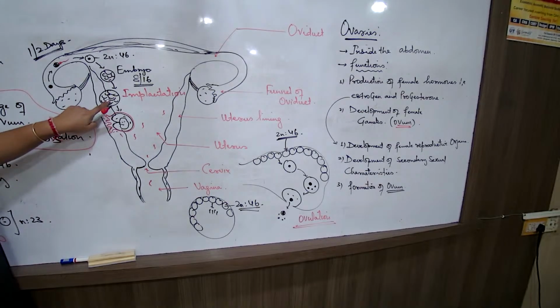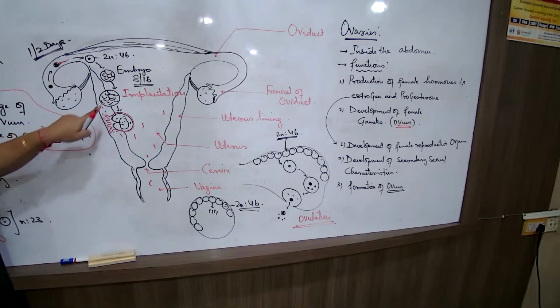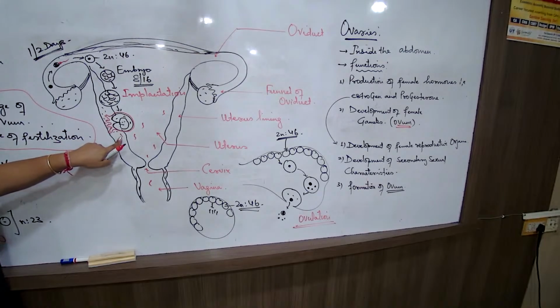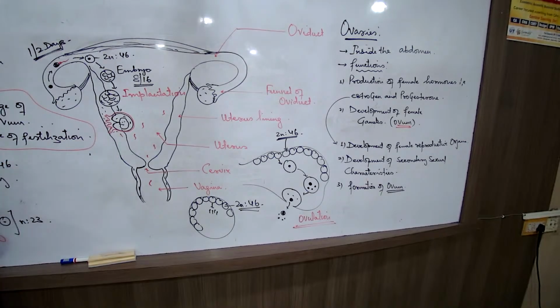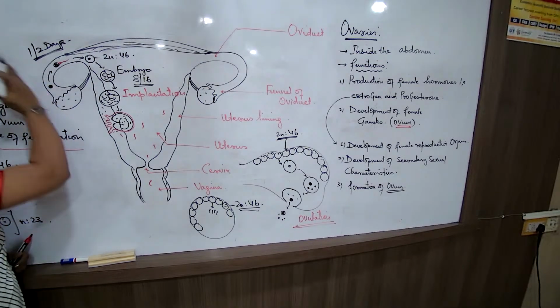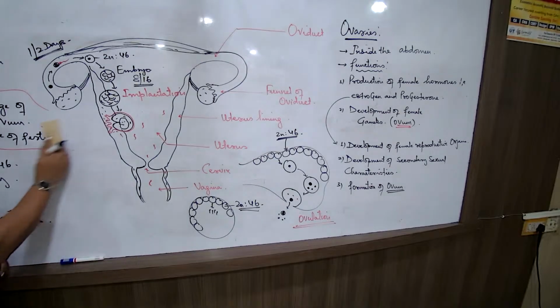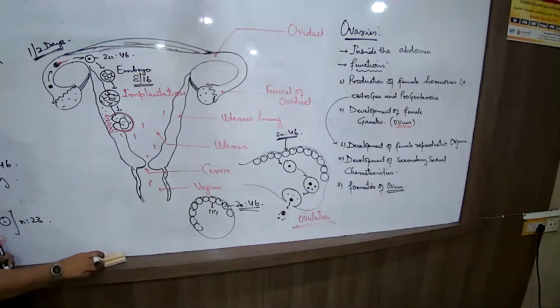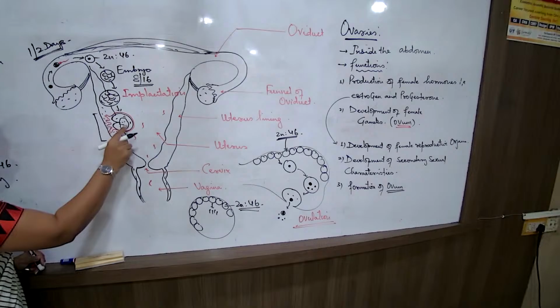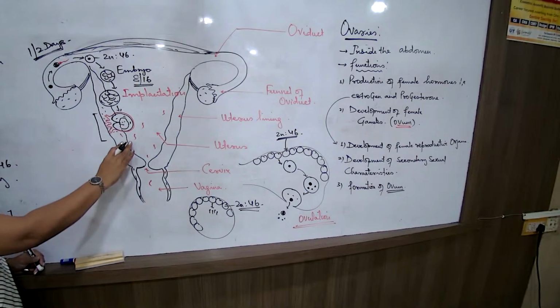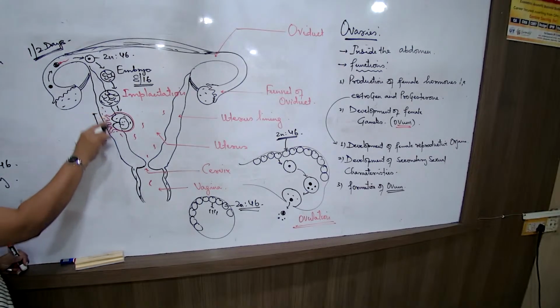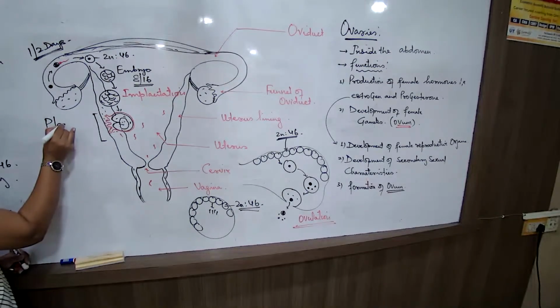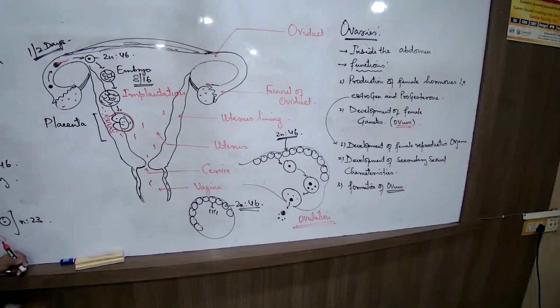So now that this embryo has been formed and it has made a connection with the female body, immediately some outer covering बनने लग जाता है, and then the outer covering will start forming this type of finger-like projections, and these finger-like projections now attach the embryo to the uterine wall. This disc-like structure is known as the placenta.